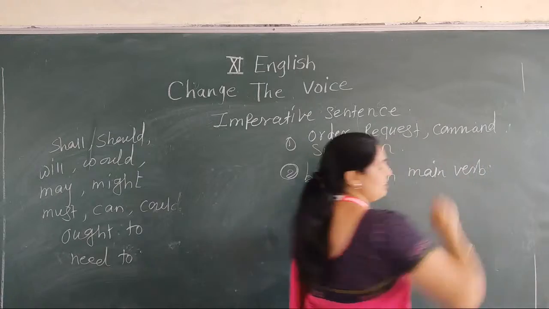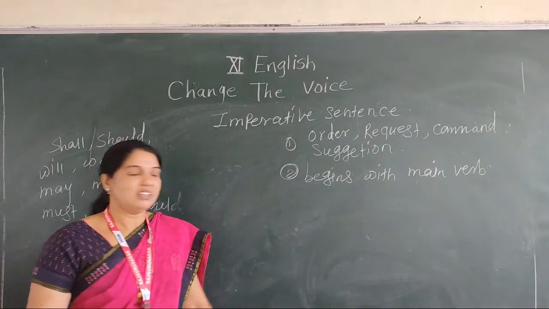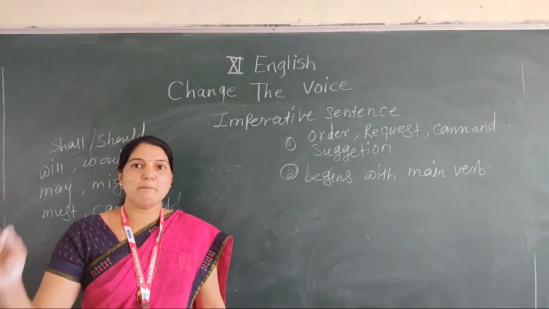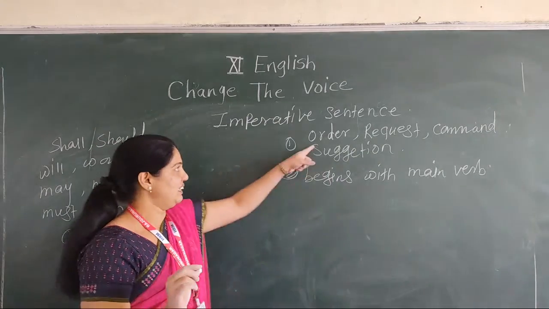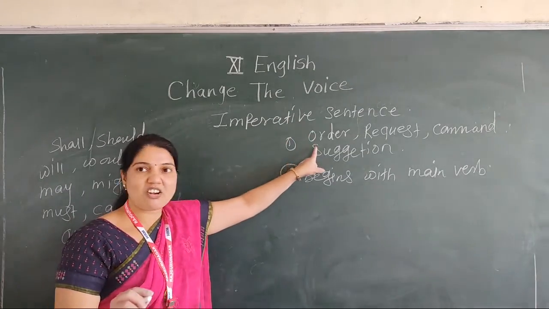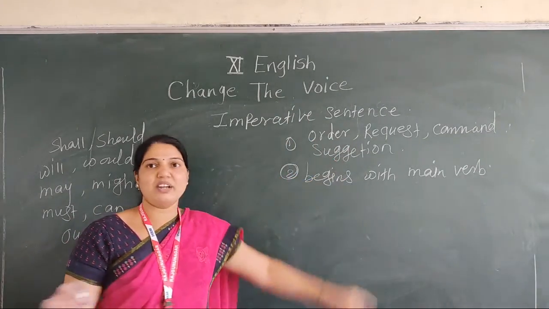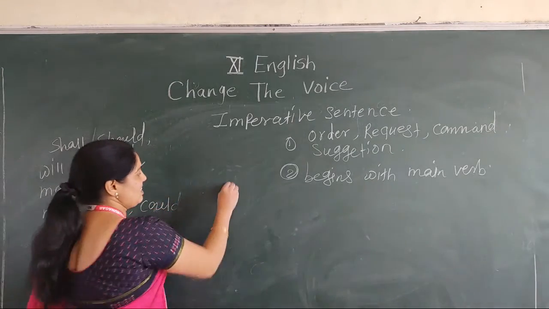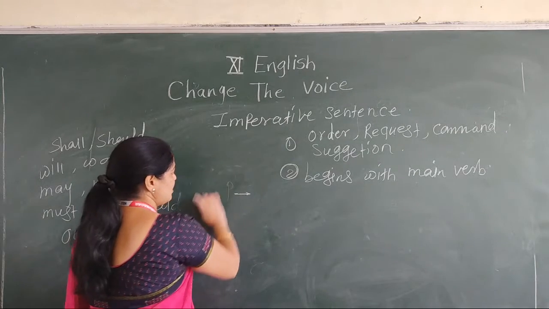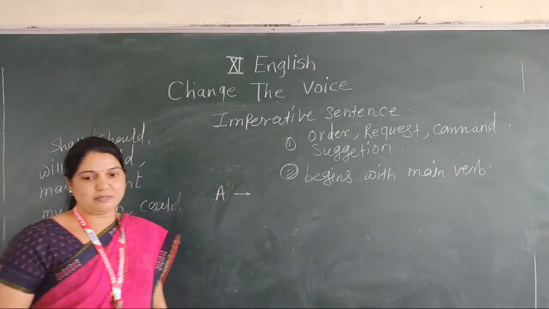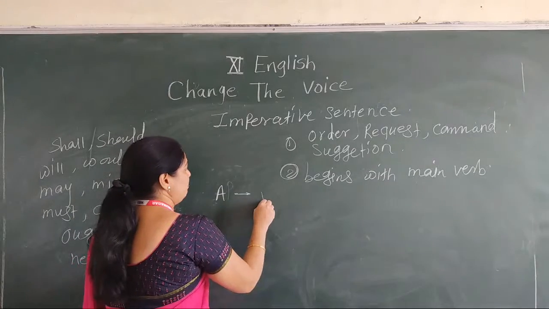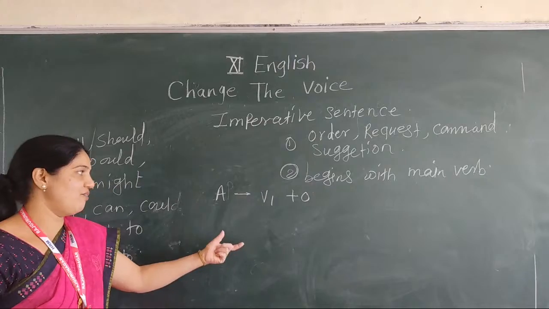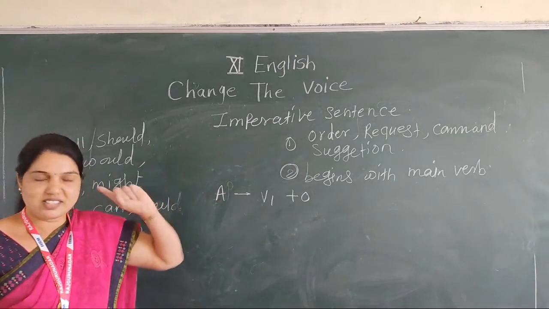How can you find out the sentence is imperative? This one is a clue. An imperative sentence begins with the main verb, and this sentence shows either an order, a request, a command or a suggestion. Now see, the structure of active voice of an imperative sentence is main verb, V1, plus object.